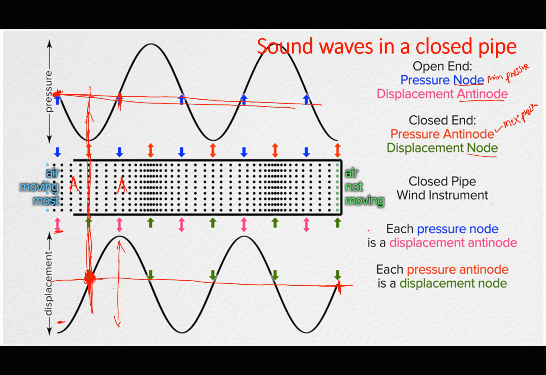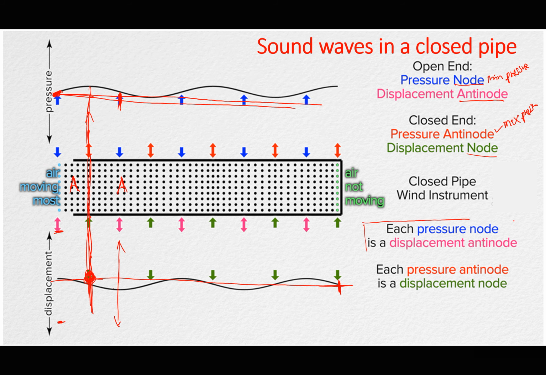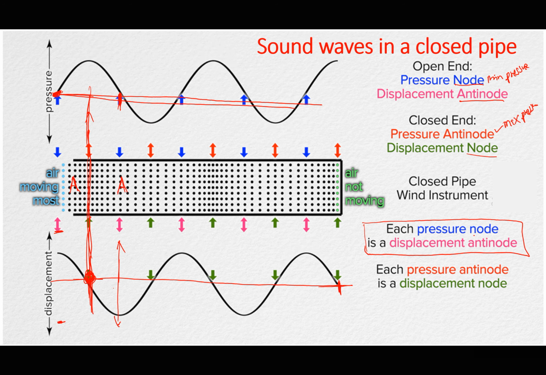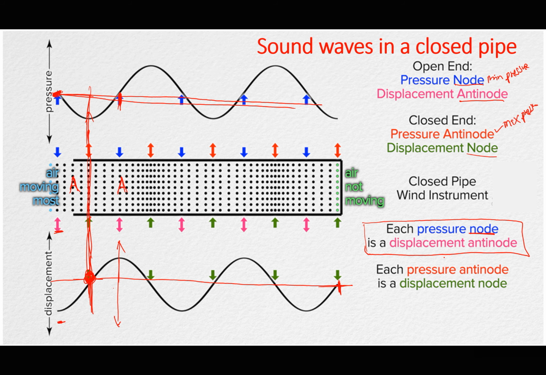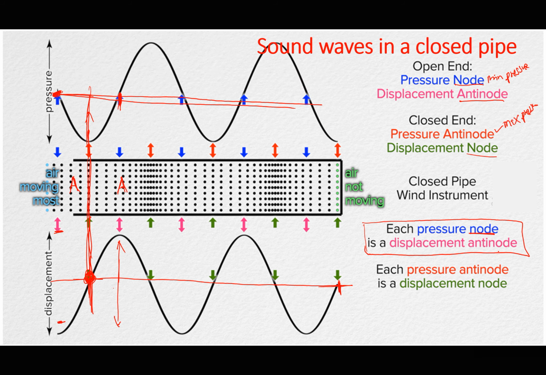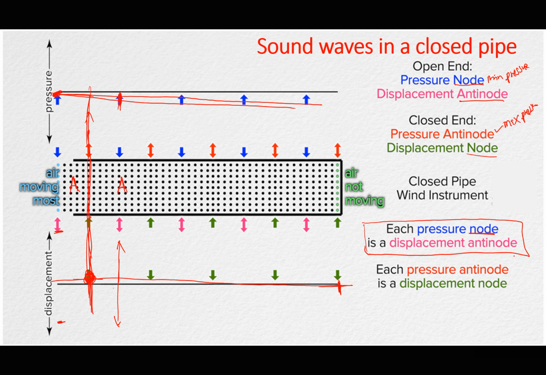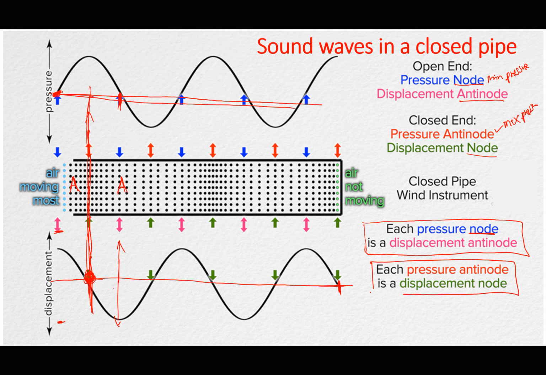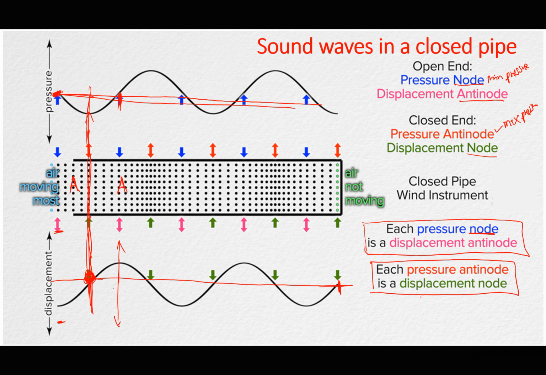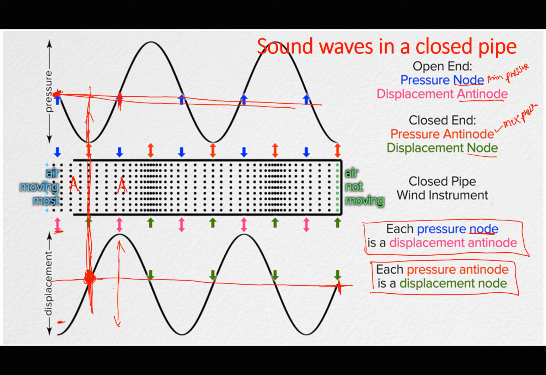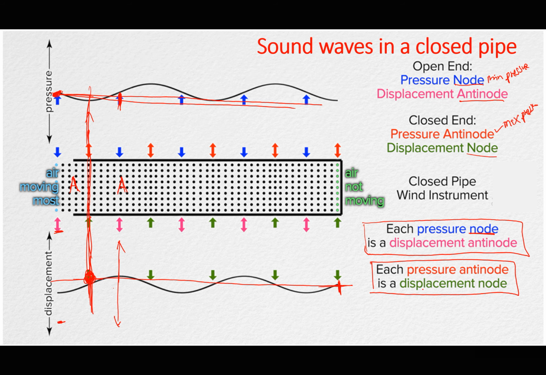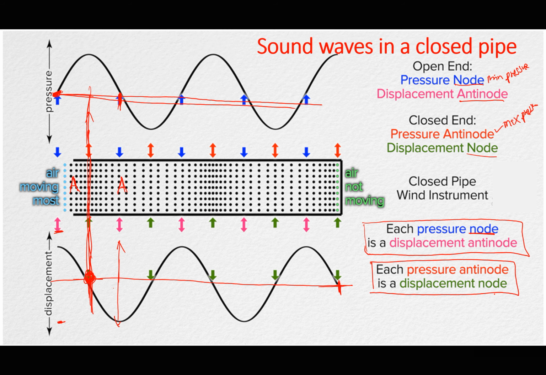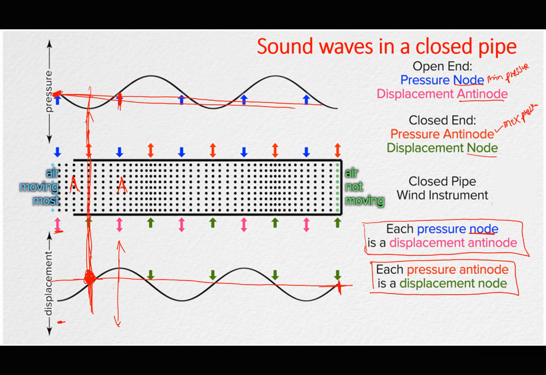This is a very important statement. Whenever you see a pressure node, it corresponds to a displacement antinode. In other words, whenever the pressure is zero, the displacement is maximum, the highest. And whenever the pressure is maximum at a given point, the amplitude of vibration is going to be zero. That's why we say each pressure antinode is a displacement node. And that is very, very important.